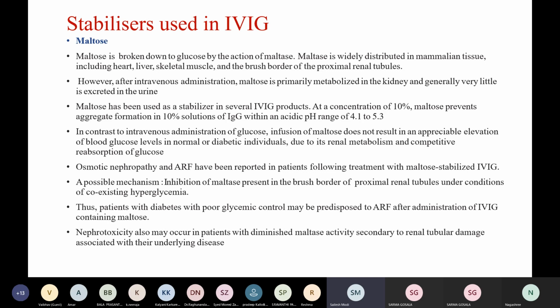A possible mechanism of ARF when maltose is used is inhibition of maltase present in the brush border of proximal renal tubules under conditions of coexisting hyperglycemia. Thus, patients with diabetes who have poor glycemic control may be predisposed to ARF after administration of IVIG containing maltose. And nephrotoxicity may also occur in patients with diminished maltase activity secondary to renal tubular damage associated with their underlying disease.